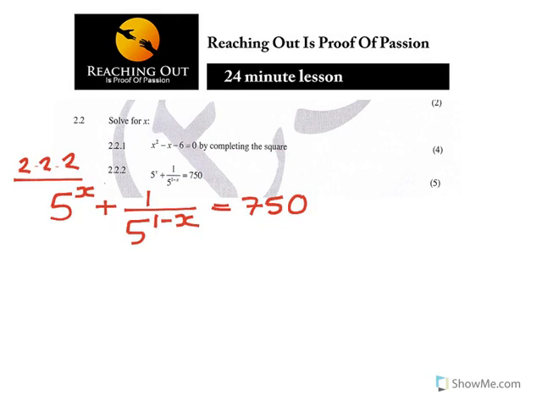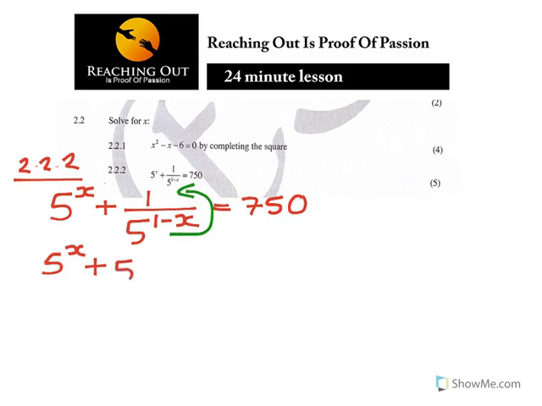Now, moving on, we are supposed to solve for x. We're given that. Now, one thing that we can do is to take the 1 over 5 minus x using the laws of exponents to the top. What you'll realize is the exponent becomes a negative.